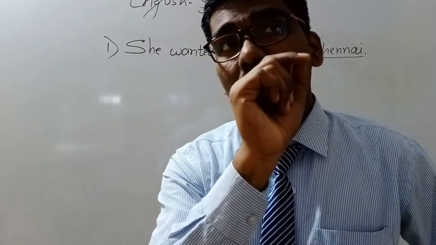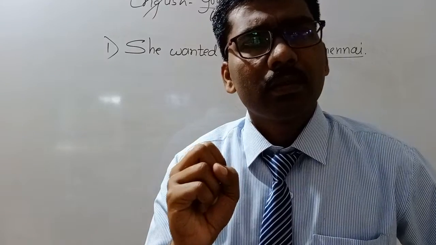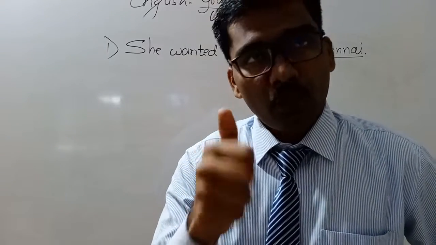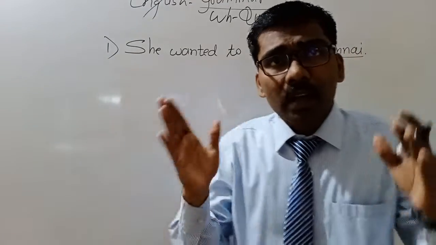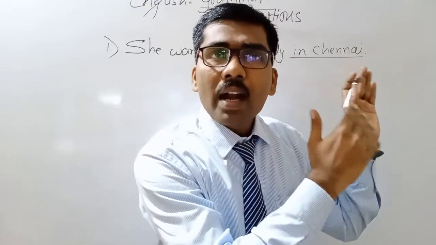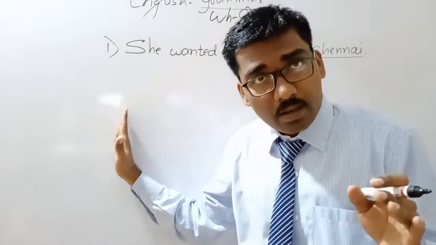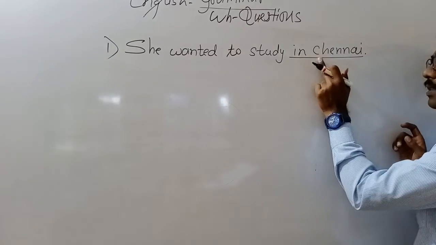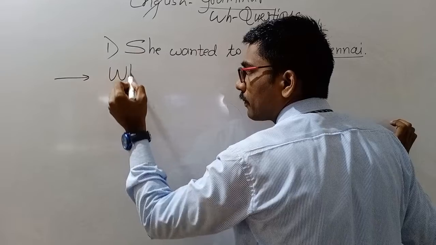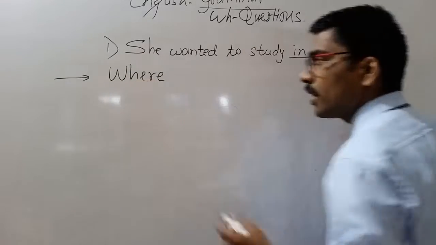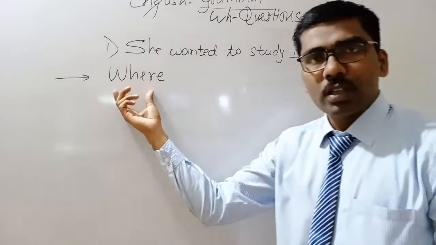So place means what WH word should we use? Preeti, the WH word? Where. I have already given the chart here: if the underlined part is a place, you should use where. So the underlined part is a place, and accordingly we should use where here. Where is the WH word.